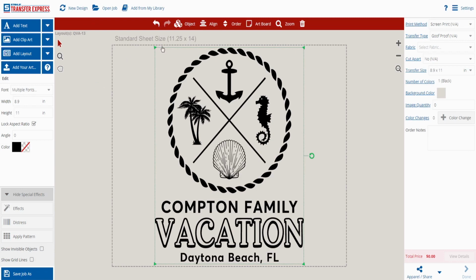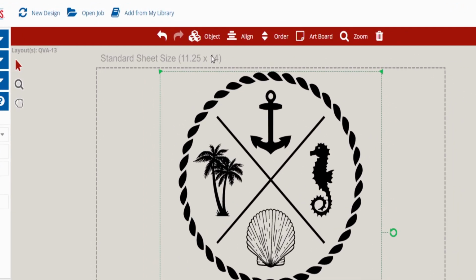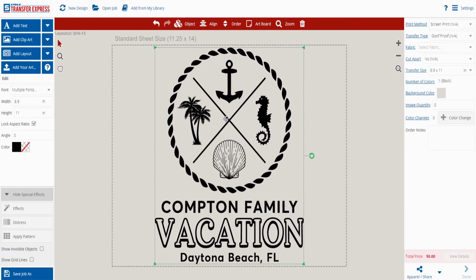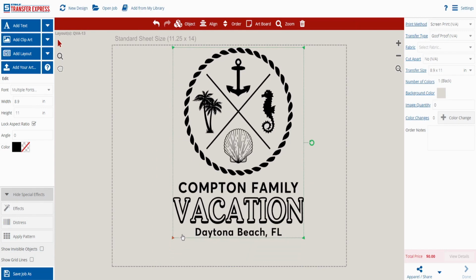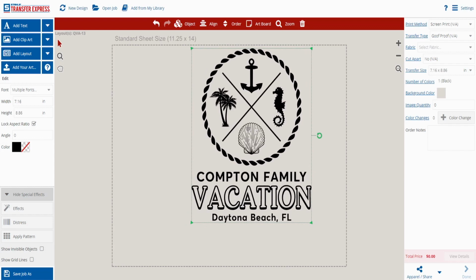So you'll notice that our dimensions here for the sheet size is 11¼ by 14. So that's the amount of space we have available to work with and add different items to. So I'm going to be able to completely edit this and add different types of clip art and pieces of the template so that I can fill up this entire sheet. That way we're getting the most out of one transfer paper.